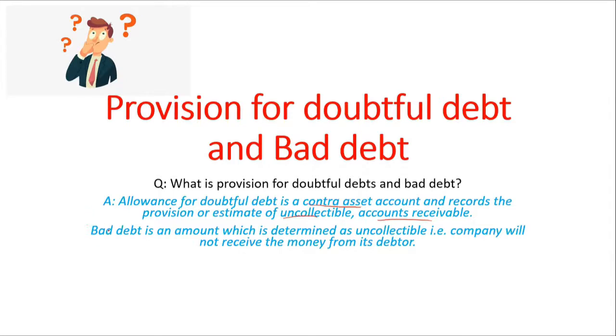Whereas a bad debt is an amount which is determined as uncollectible. That is, the company will not receive the money from its debtor. So the company has determined that from customer X or customer Y or customer Z, it will not receive any money from their sale. So that is a bad debt. Whereas allowance is just an estimate. There is still a possibility that you might be able to collect that money from your debtors.